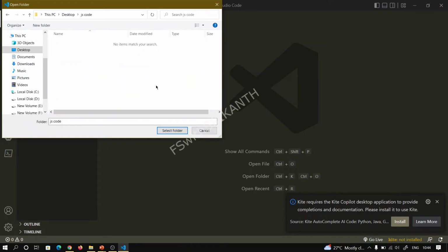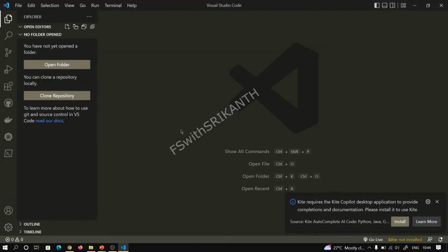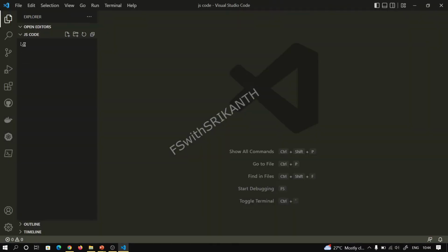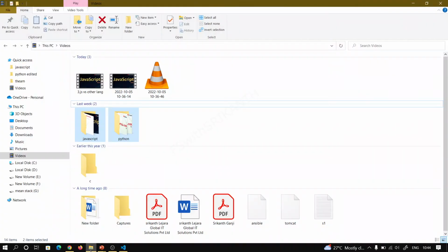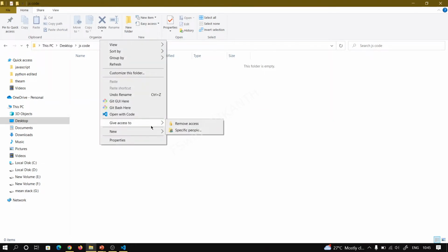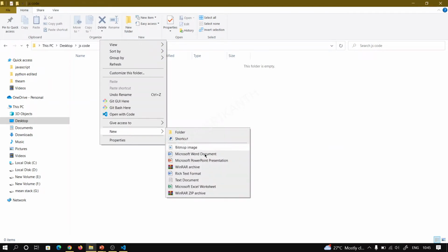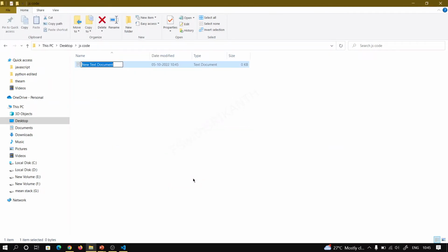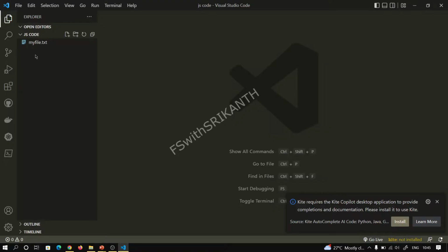This is our folder, and just select that folder and it opens, right? So this is our folder. This JS folder doesn't have any file right now. Suppose I am creating one particular file here. I am saving it, and again you observe, on this side my file is created.